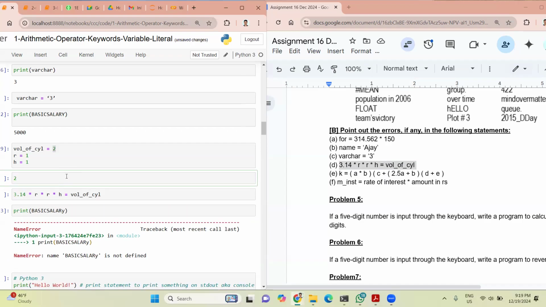Let us simplify this. If I tell you something like this, 2 equal to 5, tell me, is this an error or not? Error. Why? Because 2 and 5 are different, not the same. Okay, now I make it more simple. 5 equal to 5. Is this an error or not? No. It's not an error. It should be. Let us see.